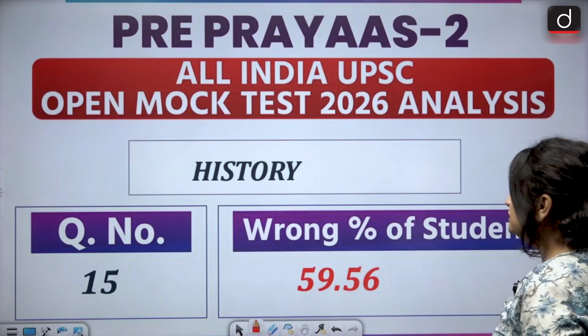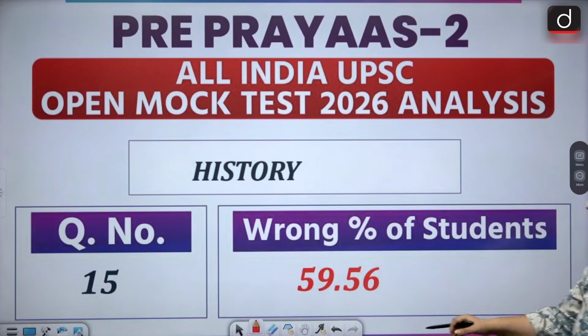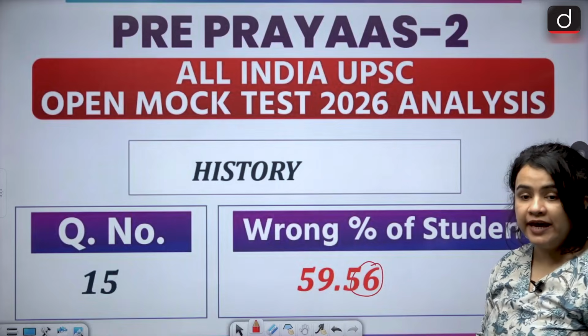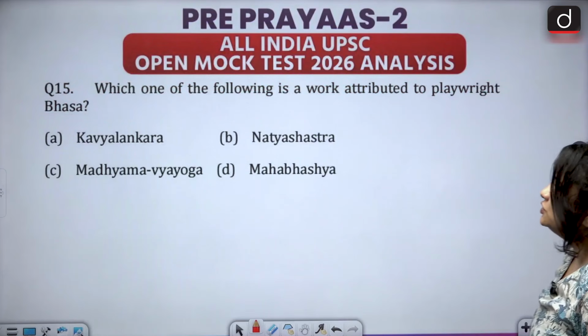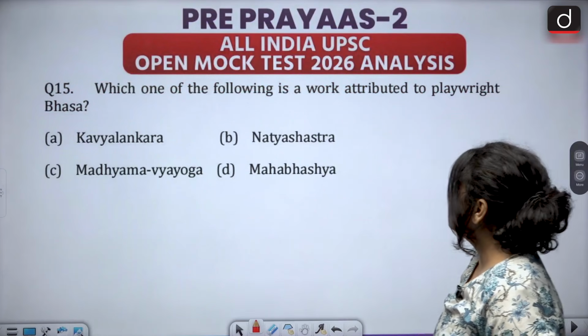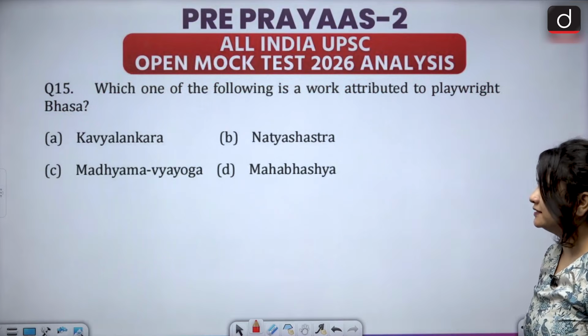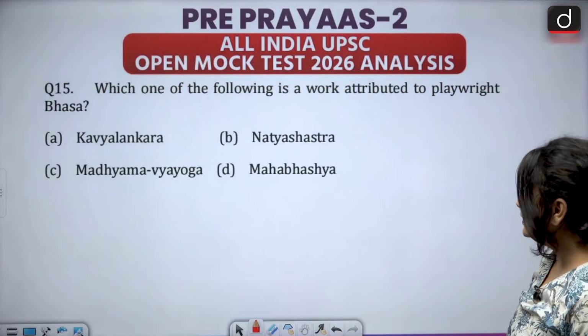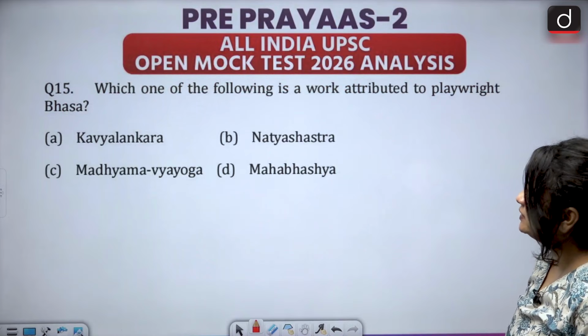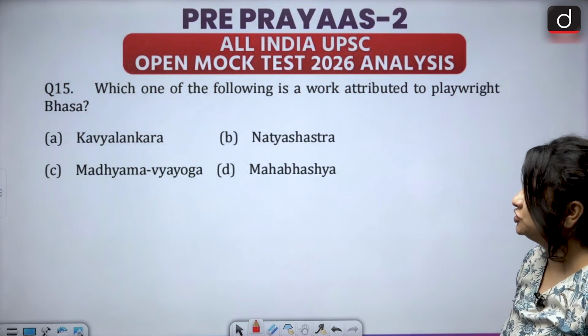So, the next question is from the history section, and again almost 60% of the students have gotten this question wrong. The question says which of the following is a work attributed to playwright Bhasa? A. Kavyalankar, B. Natya Shastra, C. Madhyam Vyayog, and D. Mahabhashya.